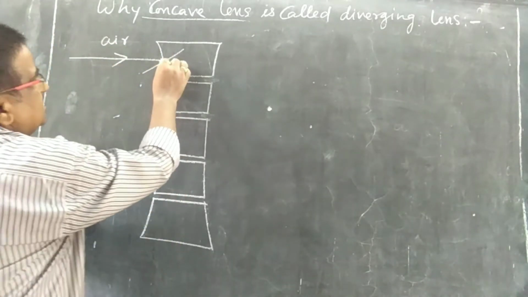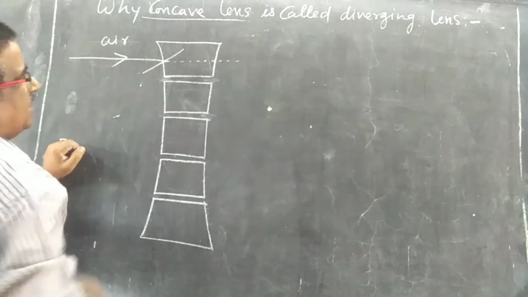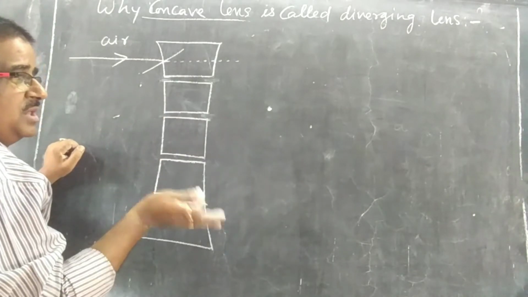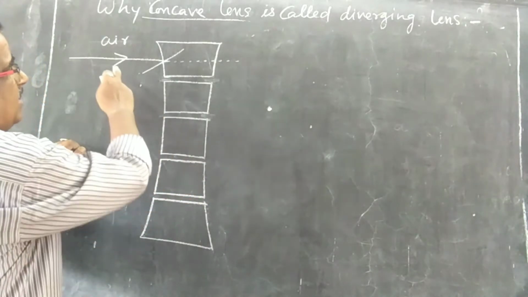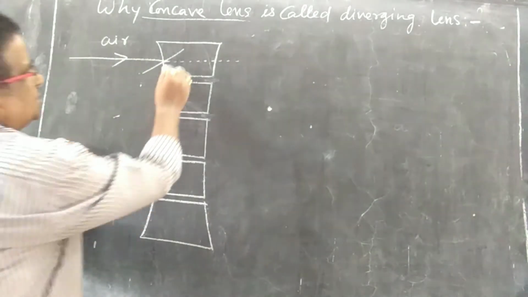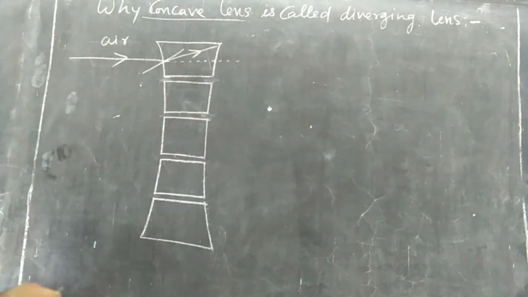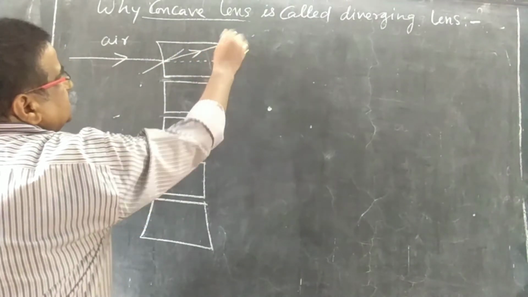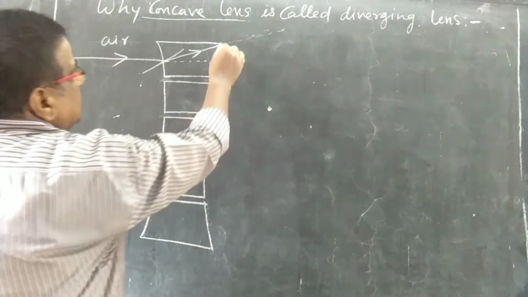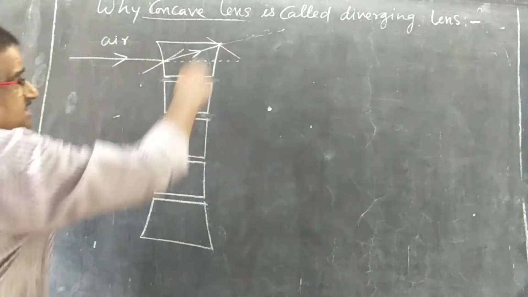So what will happen, this is the initial path of the light ray, but due to the change in the medium, the light ray will move in another path. When a light ray travels from rarer to denser, it bends towards the normal, so it will bend towards the normal like this. It will go and fall on the second surface. The second surface, this is the direction, but here we can also draw the perpendicular on this surface at its curve.